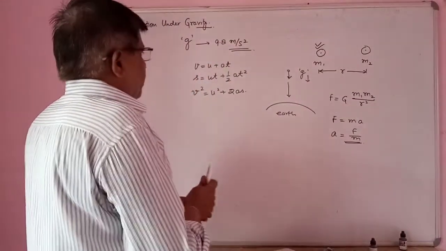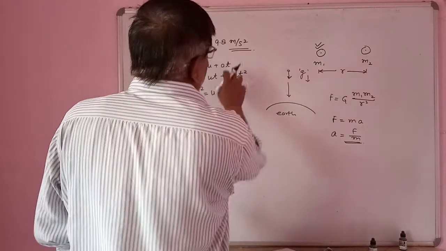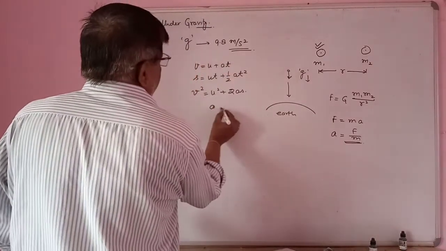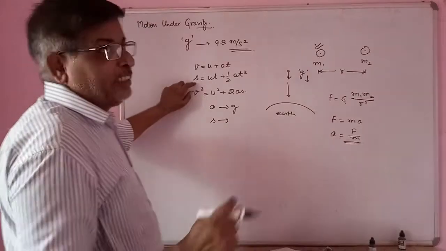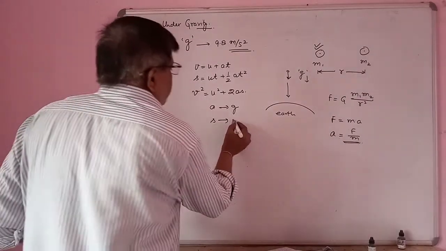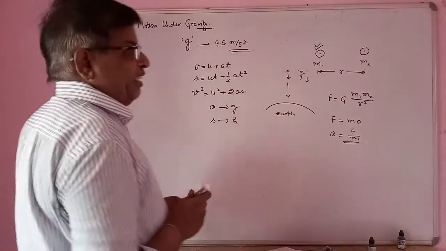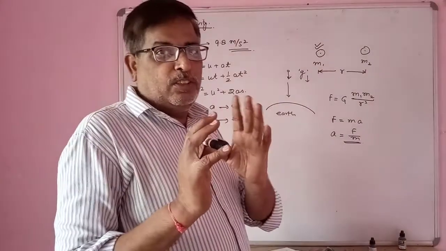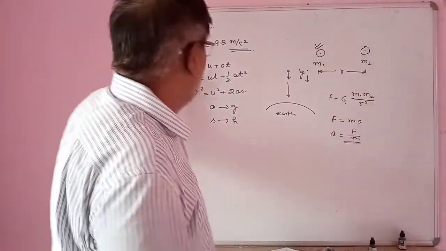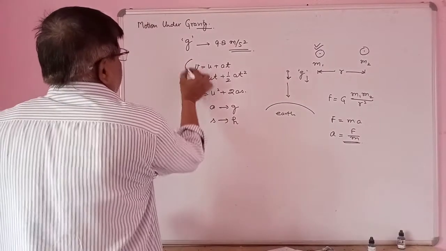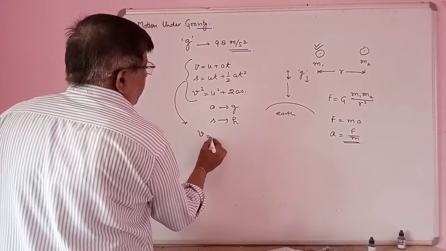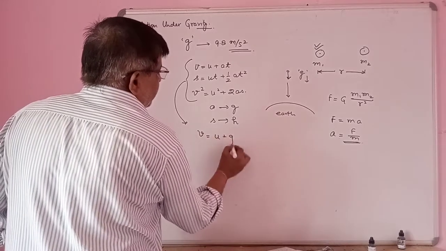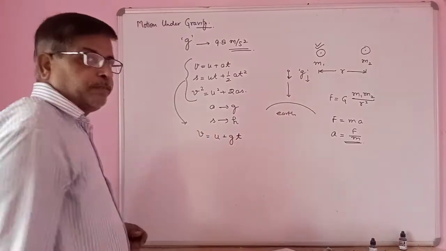So a is replaced by small g, and S, the displacement, is replaced by H. H is used for height. So our three equations become V equal to U plus GT.